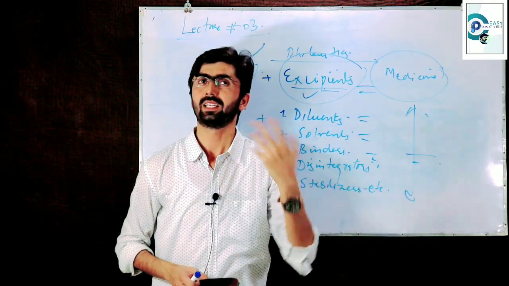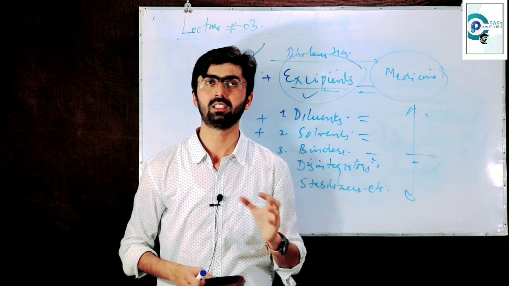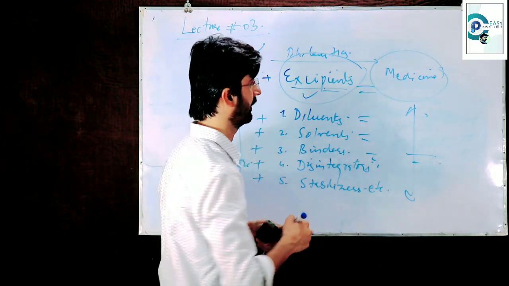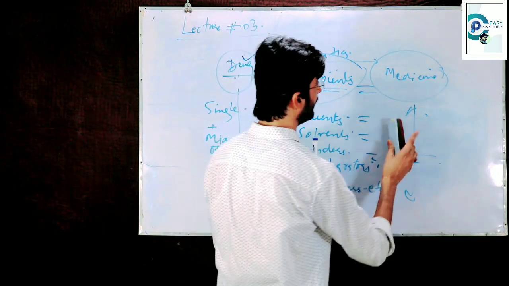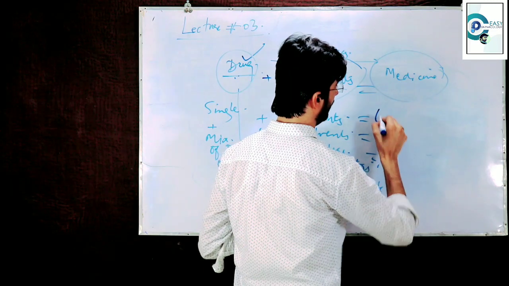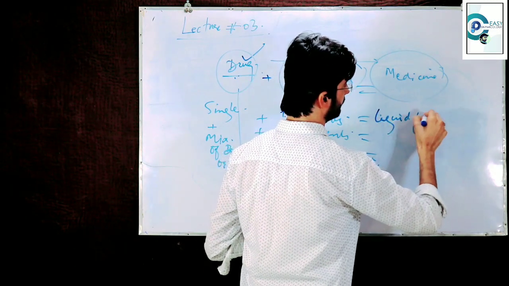If I am going to categorize the medicine on the basis of the physical form, so there are few types. Number one, the medicine may be in liquid form.